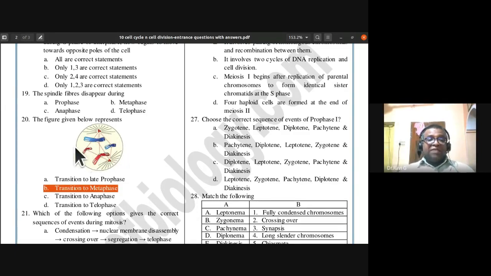In late metaphase, they will be arranging themselves on the equator. So this is the stage before that, the transition from prophase to metaphase. 20th, B is the answer.